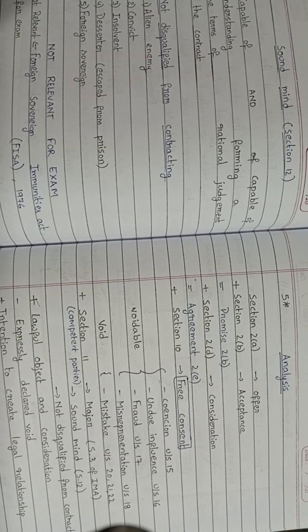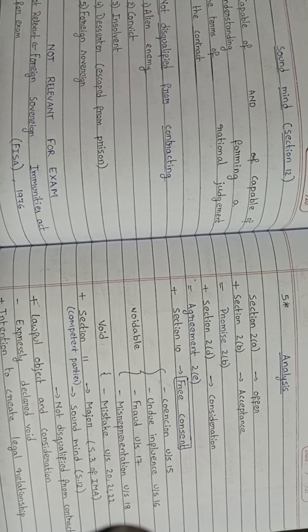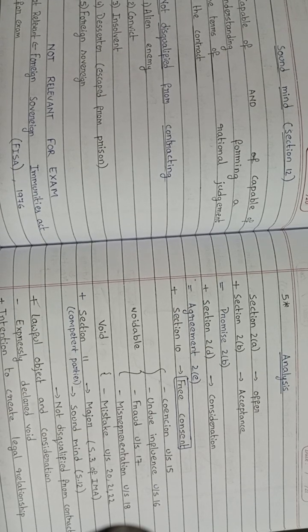And the second one is undue influence. Undue influence means one person is showing authority over others. Authority in this sense means one is in a stronger position and another is in a weaker position. Example, a doctor may exercise undue influence on the patient by asking additional fees or extra fees from the acceptor.